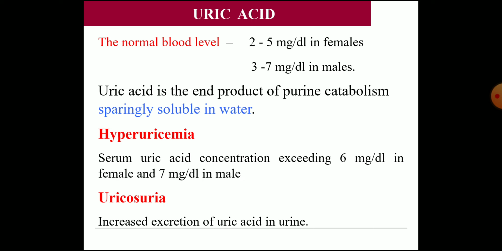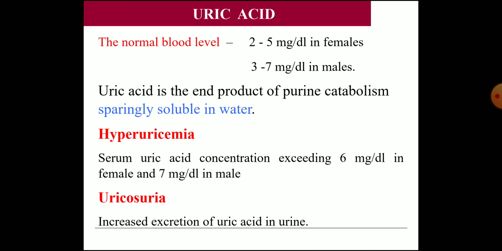So, we have to know something about uric acid before going to gout. Uric acid is the end product of purine catabolism. It is sparingly soluble in water. The normal level you can also mention in gout. The normal blood level is 2 to 5 milligrams per deciliter in female and 3 to 7 milligrams per deciliter in male.